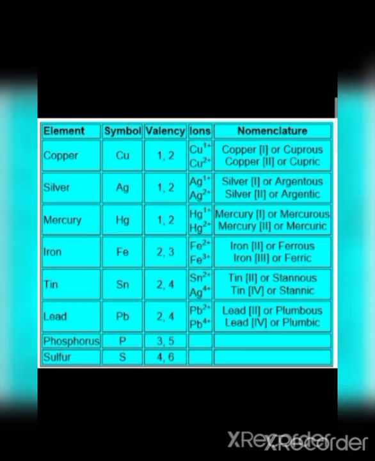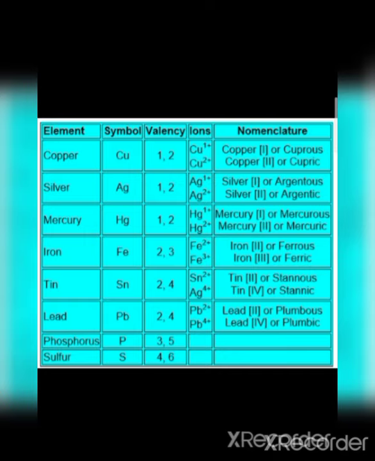Just like copper, its name is silver first, or due to lower valency, its Latin name is argentum, and by replacing um by ous, its name becomes argentous. When it shows plus 2 valency, Ag double positive in any salt or compound, its name can be written as silver second or argentic. Argentum, um is replaced by ic.